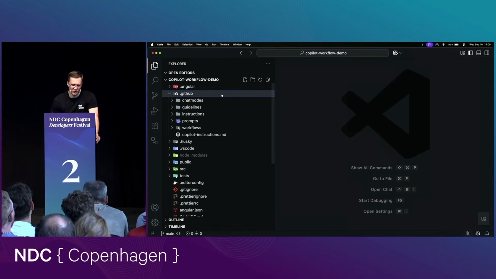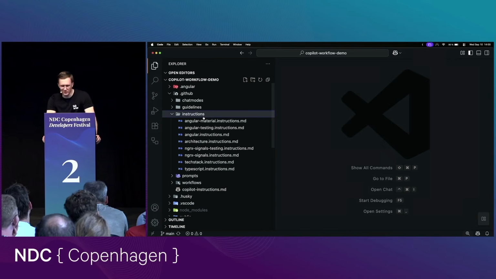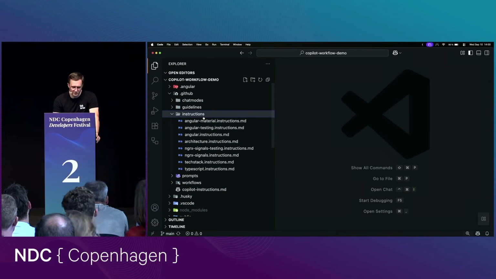And inside this folder, you find another folder called instructions. And inside this instructions folder, you find multiple instruction files. Because this is an Angular project, I defined multiple files, for example, for Angular itself, for Angular testing, so generating unit tests, Angular Material, the UI library, and also for the signal store, the state management library used in Angular projects, and so on and so on.